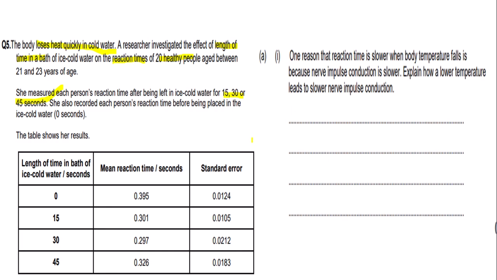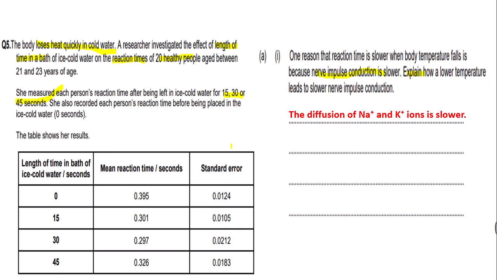So let's look at the first question. The first question says, one reason that reaction time is slower when body temperature falls is because nerve impulse conduction is slower. Explain how a lower temperature leads to a slower nerve impulse conduction. Now, as this is an explain question, you need to justify what you're writing. So you need to write why something occurs, not just what occurs. So this is what I've written.